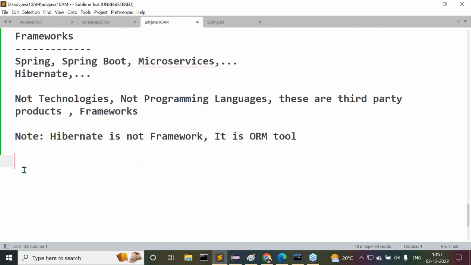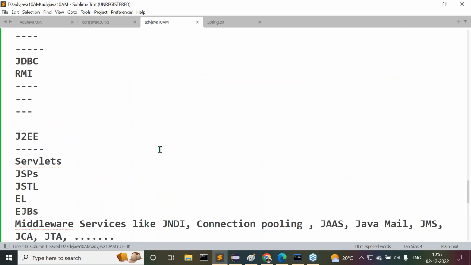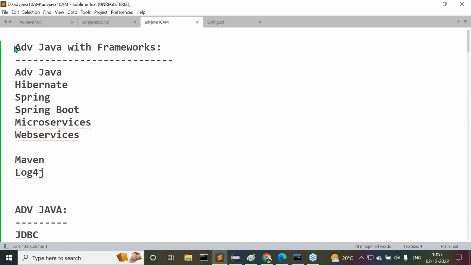But whatever it may be, as I said to you already, today I'm taking this class for the actual content. Today the batch is Advanced Java with the frameworks topic. Under this, you are taking Advanced Java, Hibernate, Spring Boot, microservices, web services. Along with all these components, we are going to understand two real-time tools, Maven and Log4j. This is our actual content that I am going to discuss here.